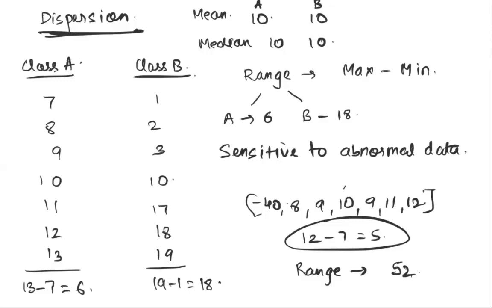And if there are values around the fringes that are way off the mark, those will be the ones that will be called minimum and maximum. And that directly has an impact on the kind of estimate that we are going to get. So range is, again, a good metric. It allowed us to separate between class A and class B, but we need to understand its challenge. Because it's working with the minimum and the maximum value, these are values present at the extreme fringe of our distribution on both sides. So there's a good chance that if the values are abnormal in nature, we're going to get insane values for range. So that's the first measure for dispersion that we've studied.